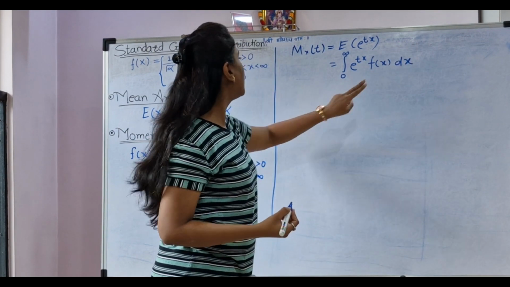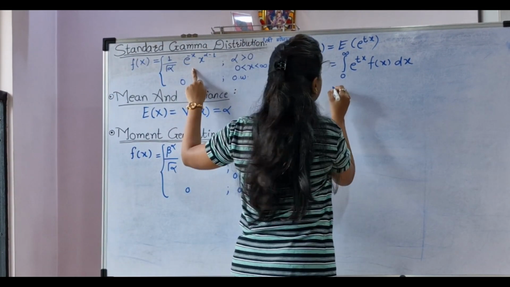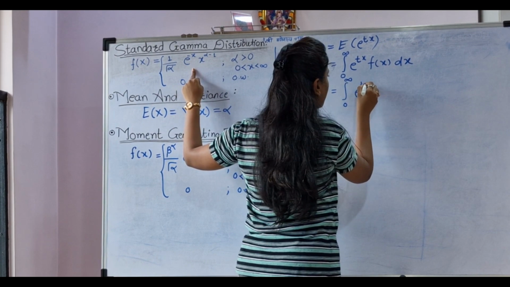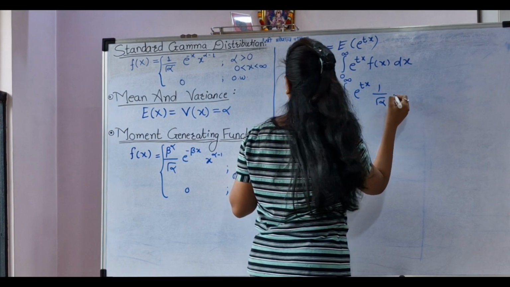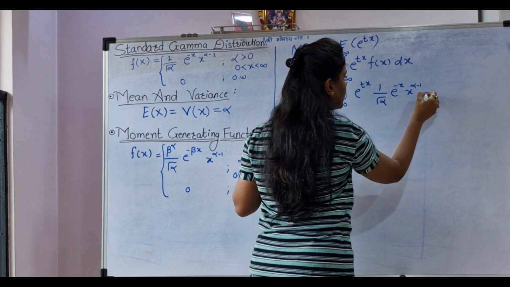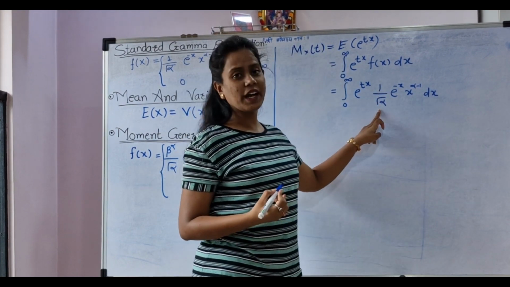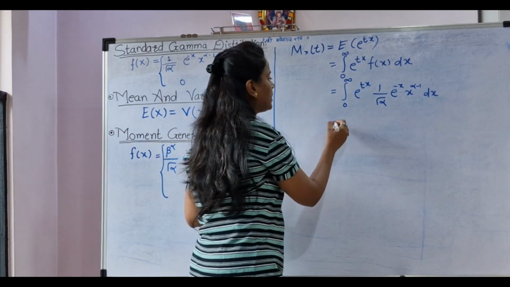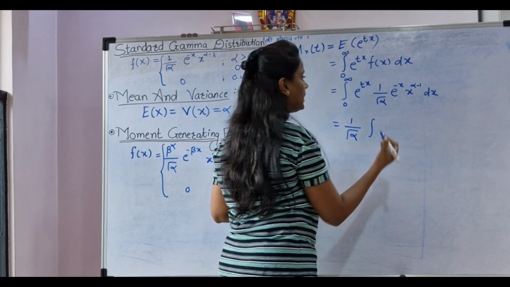We know that for standard gamma distribution f(x) is given like this, so we will write here integral 0 to infinity e to the power tx, f(x) is 1 upon gamma alpha e to the power minus x, x to the power alpha minus 1 dx. Now here 1 upon gamma alpha is a constant, we can take it outside the integral, so it will be 1 upon gamma alpha integral.